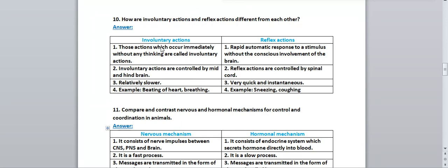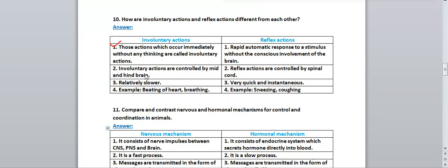First, we'll write for involuntary actions. Those actions which occur immediately without any thinking are called involuntary actions. Involuntary actions are those actions which are not under our control. So these will occur immediately without any thinking. This is the first point. And for reflex action, we have written: rapid automatic response to a stimulus without the conscious involvement of the brain. Reflex actions are also rapid automatic responses to a stimulus without the conscious involvement of the brain. Okay, these responses will not involve the brain.